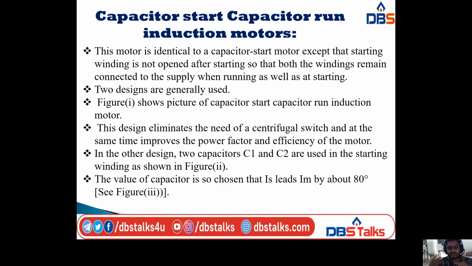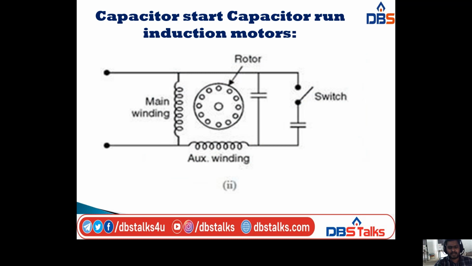In the other design, two capacitors C1 and C2 are used in the starting winding. This diagram is similar to the capacitor start motor, but here I am taking two capacitors, C1 and C2, with two windings, the main winding and the auxiliary winding.